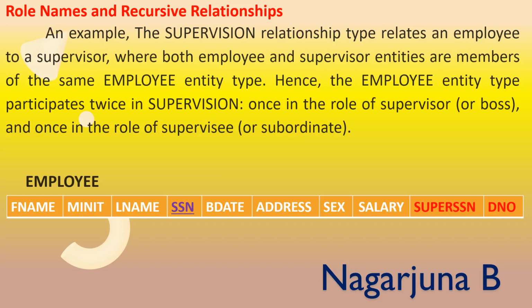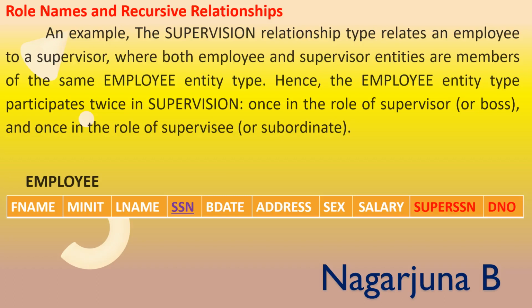If you name the relationship employee underscore employee, it doesn't signify what role is played. For that purpose, the role name has to be indicated by using a different name, such that the role denotes what role is played by each of the entities.